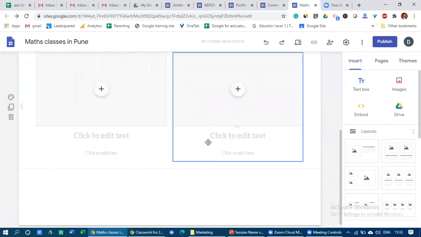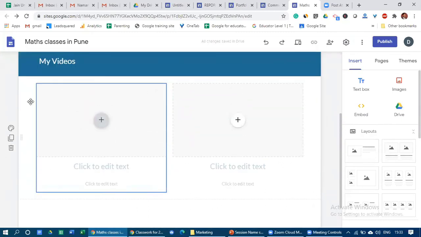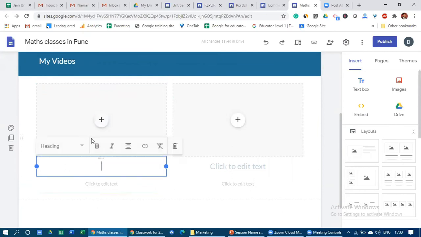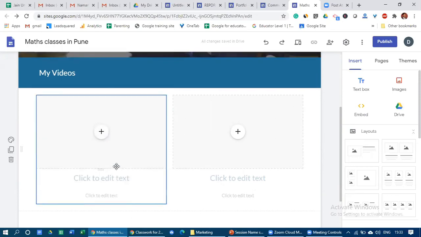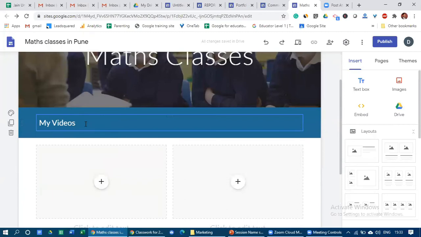Now what is layout? As we discussed before, in any website, this is the way we can add any new elements. This is again my text box, and this is where you write further details. Since here we are talking about videos, the expectation is to add videos.